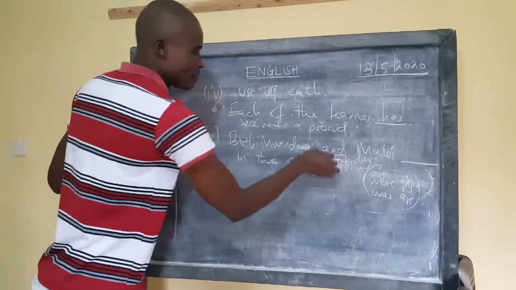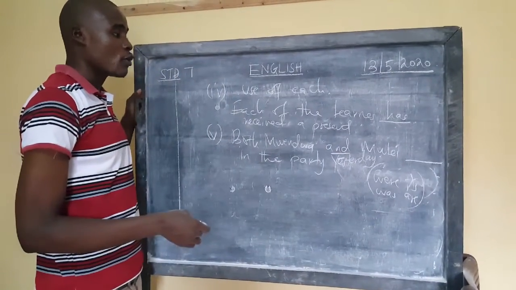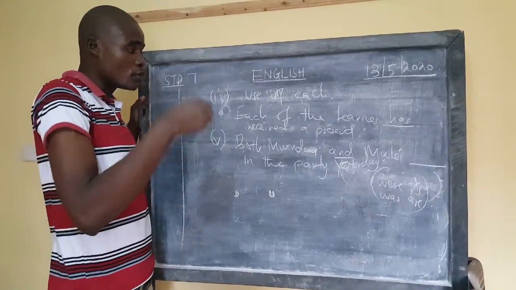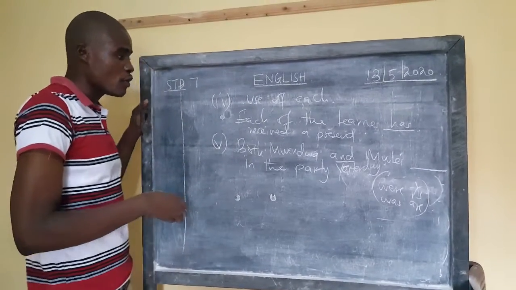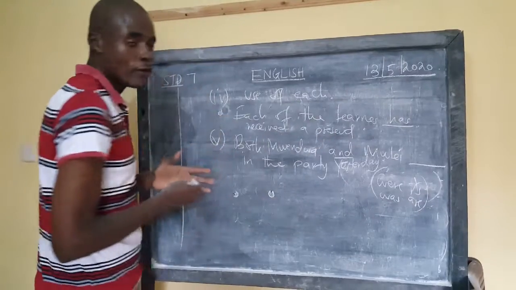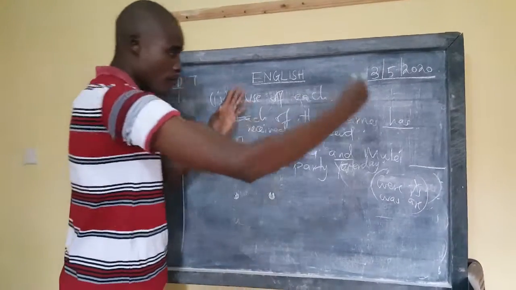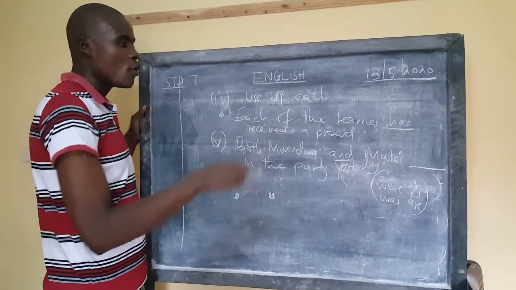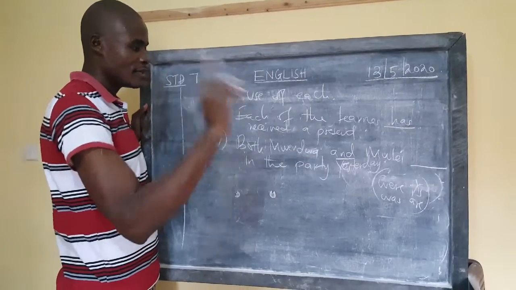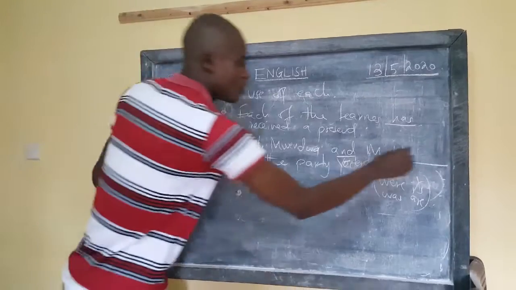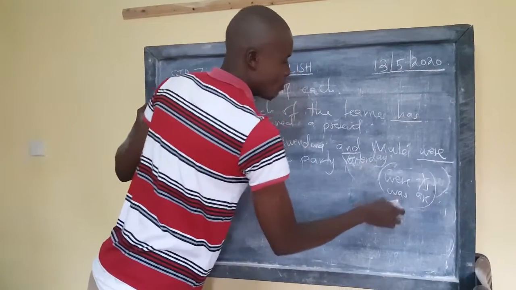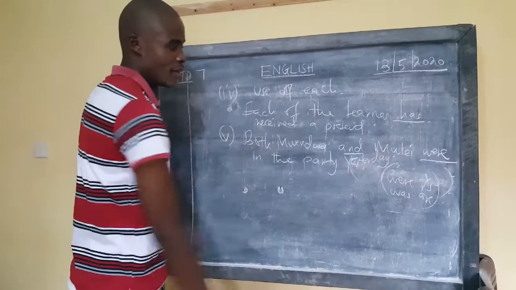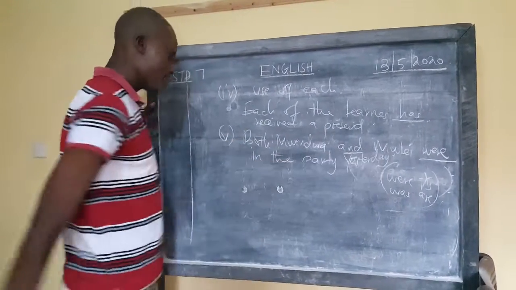And "and" is a conjunction of adding more information. So when we use such a conjunction, we look at them in general, both of them, meaning many, not only one. So both Mwendwa and Mulei were in the party yesterday. That is the answer. You can't say "was", because "was" means one person, and yet we have added another person here.